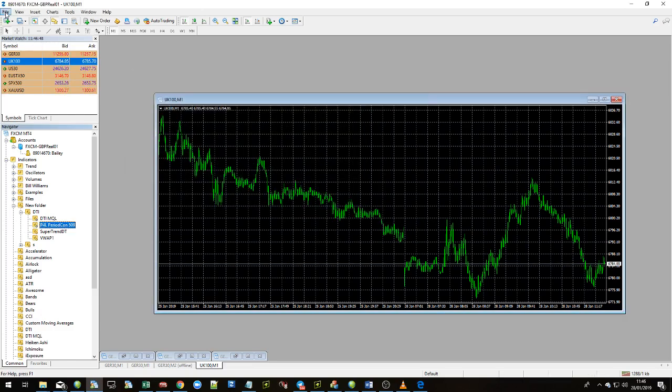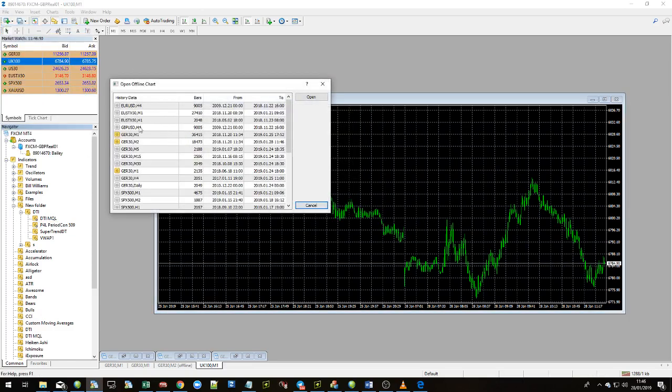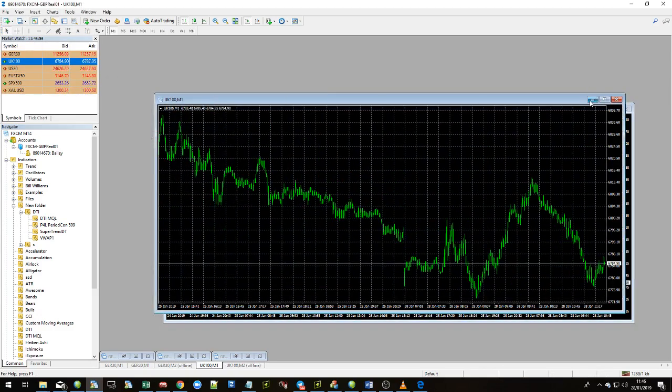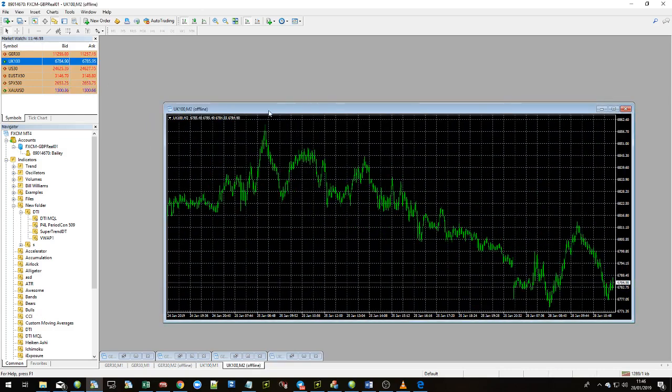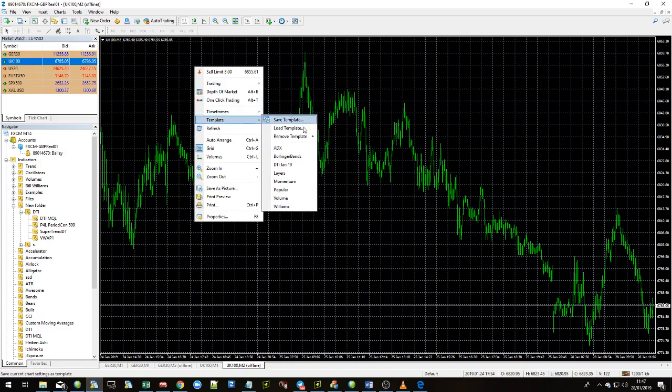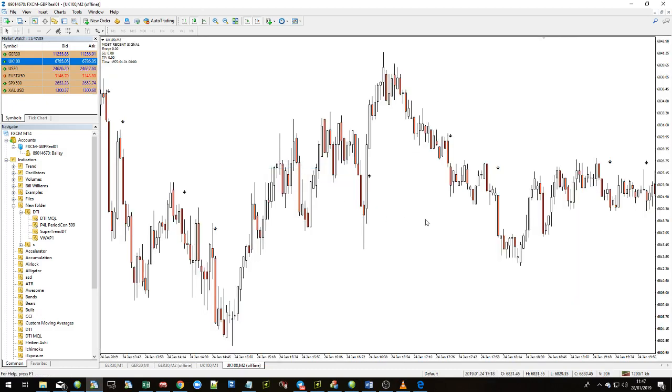So let's go and do that. Open offline chart. What do we want? UK 100 2 minute. Double click on that. That's it. Minimize the 1 minute chart. Maximize the 2 minute chart. Right click, template, DTI Jan 19. There you go. All right.